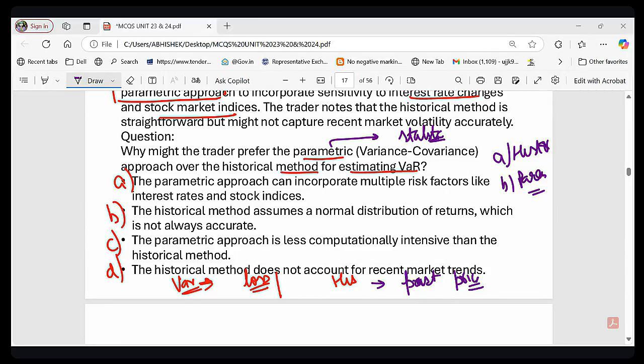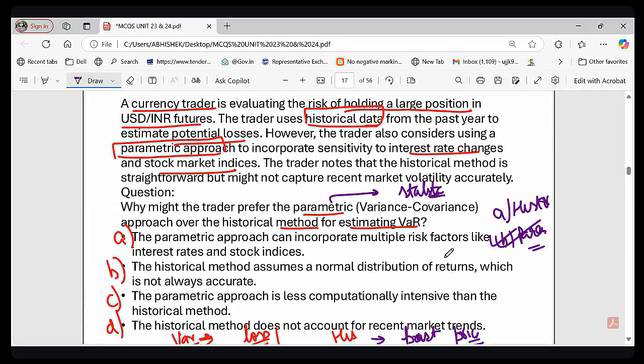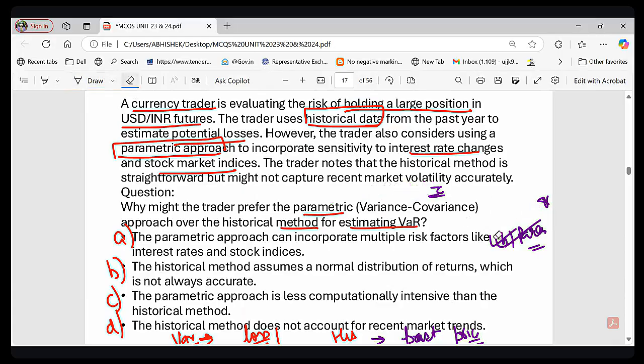Yes, parametric VAR is the correct answer. Option B is the correct answer, parametric VAR, because, you know, it is more flexible. It adapts to the changing market condition. So now, what is happening in this question? अब इस क्वेश्चन में हो क्या रहा है थोड़ा वो समझिए. What is happening in this question? These are the four options which are given, A, B, C, and D, right? So why is he preferring the parametric approach?